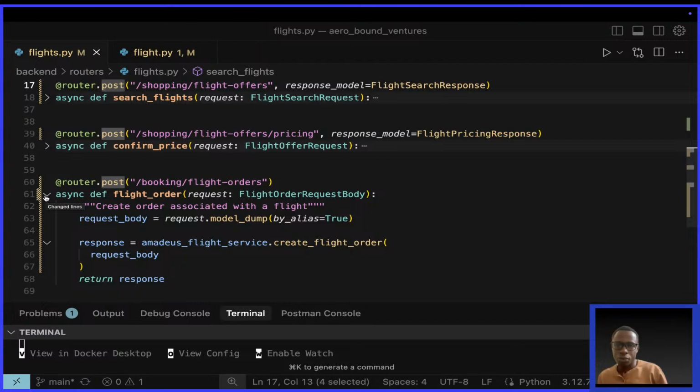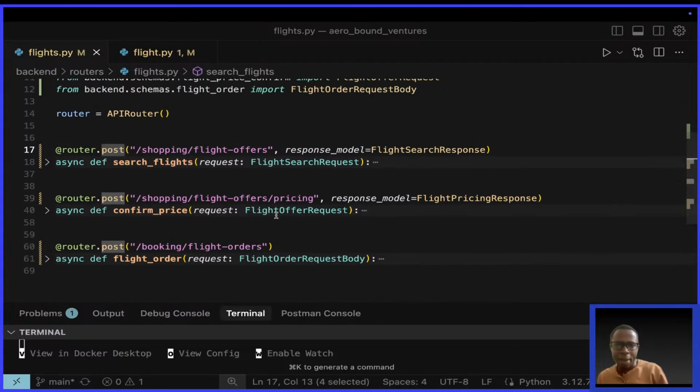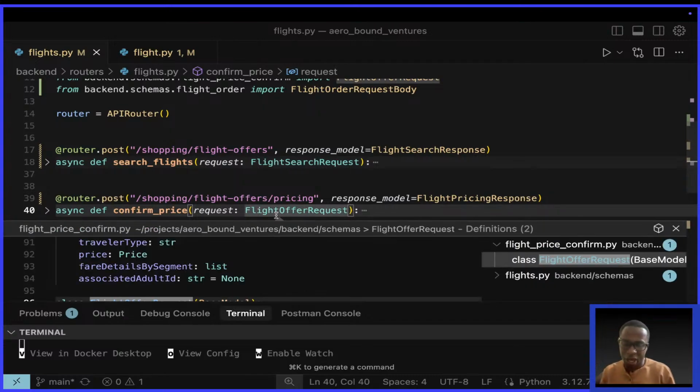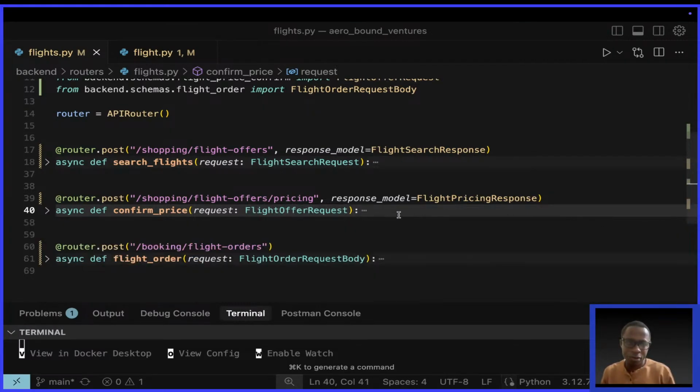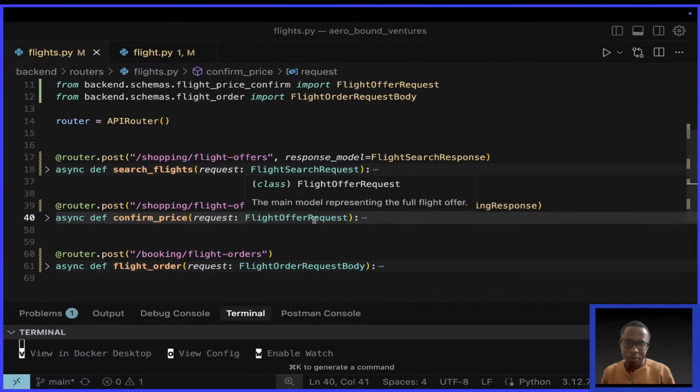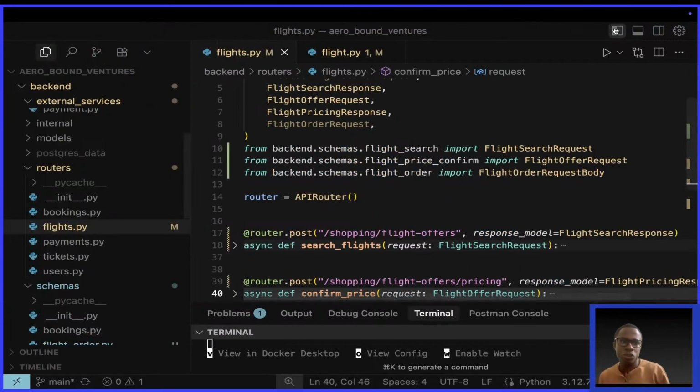But wait, there's one more change I think I made. I made a change to flight offer request also. I have a module for flight offer request. Let me try to go to it. Why is it not giving it to me? Flight offer requests. Let me go to the actual code by myself.